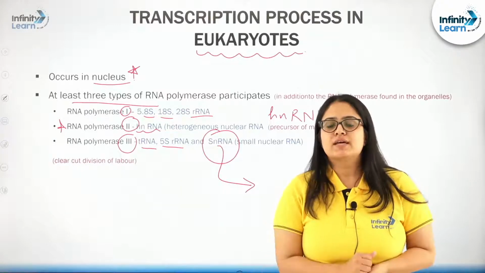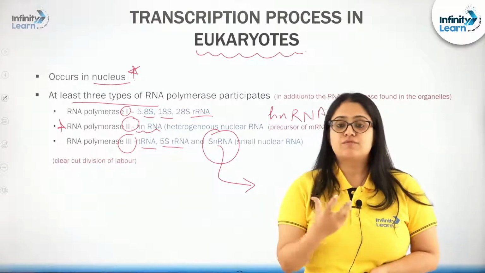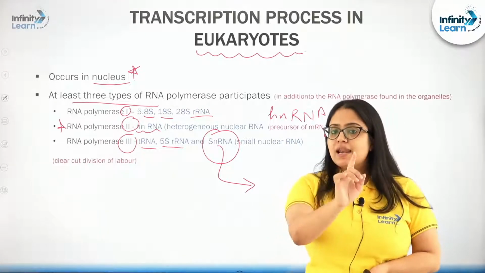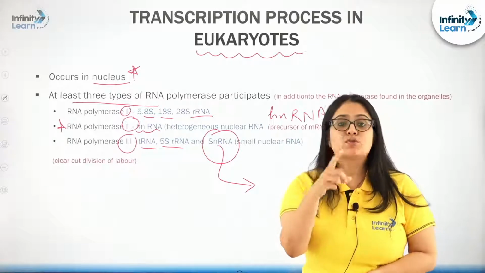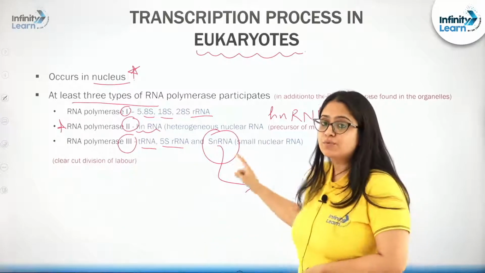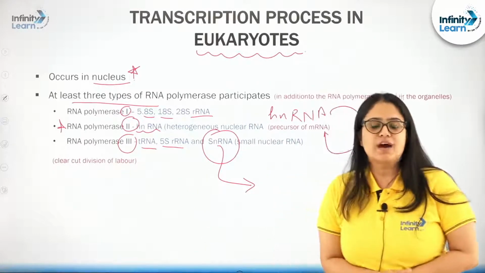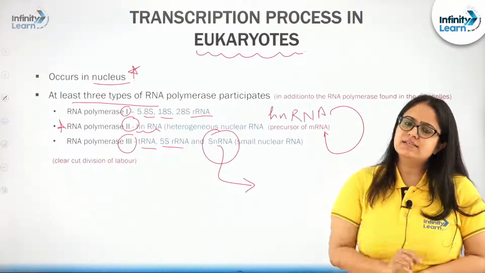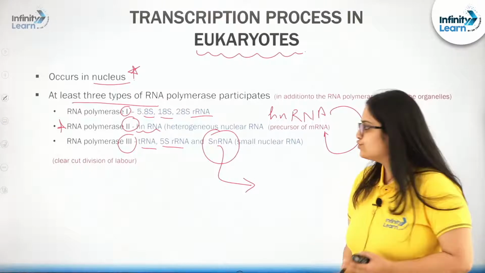I have already explained what function it is going to play during the translation process. Now, the last type that I want to discuss, among the types of RNAs produced from these respective RNA polymerases, is snRNA. Let us discuss in a little detail what this snRNA is going to do.